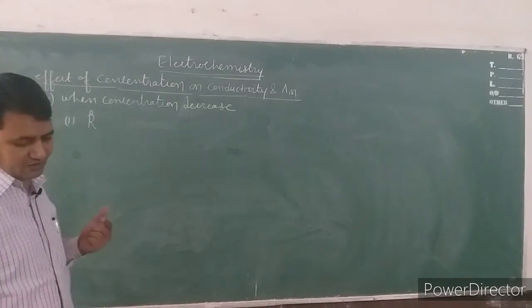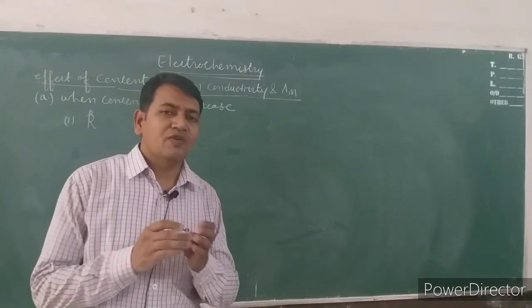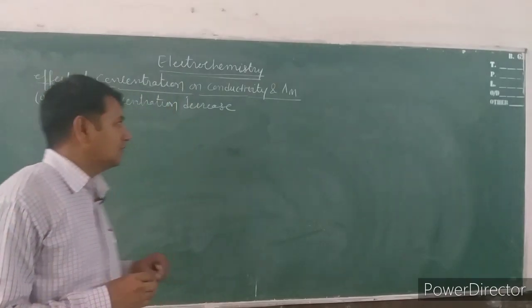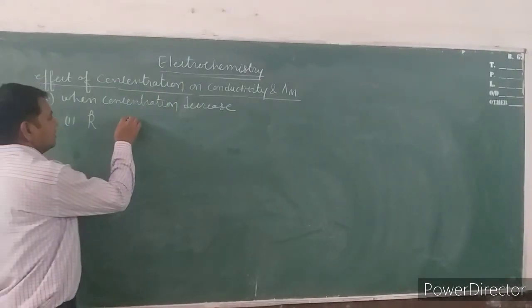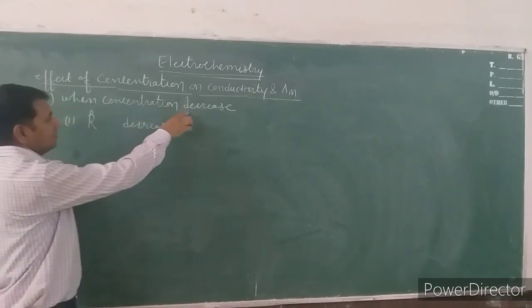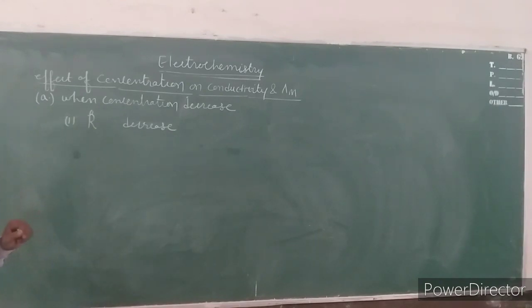When the concentration decreases, the number of ions decreases per centimeter cube volume. So, conductivity decreases when we decrease the concentration.